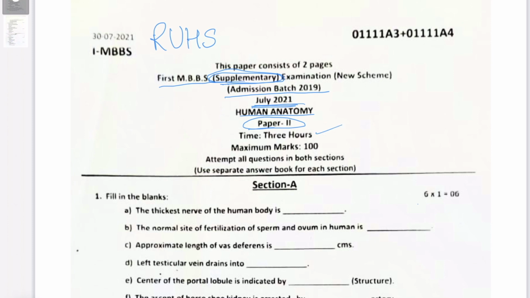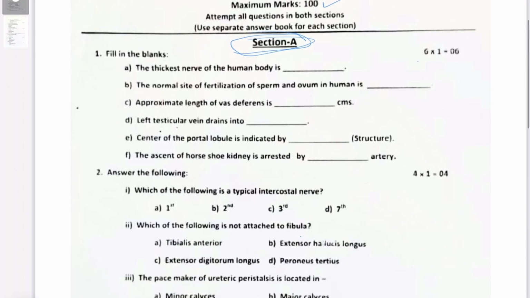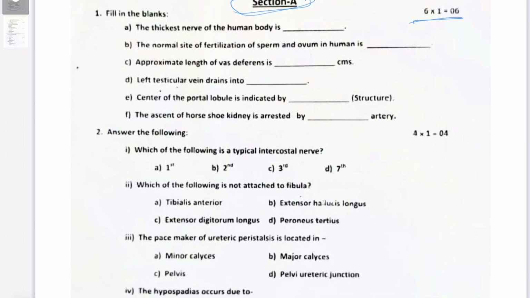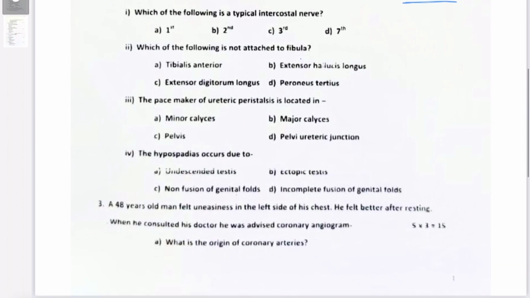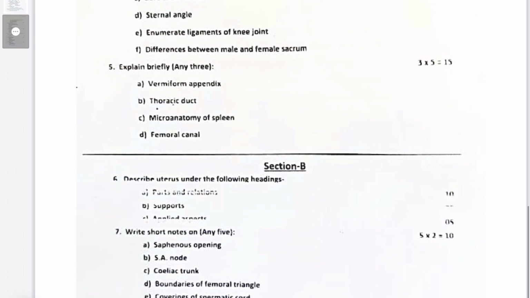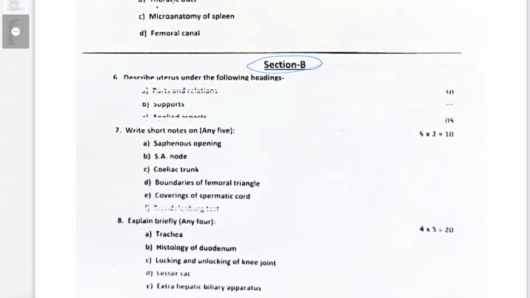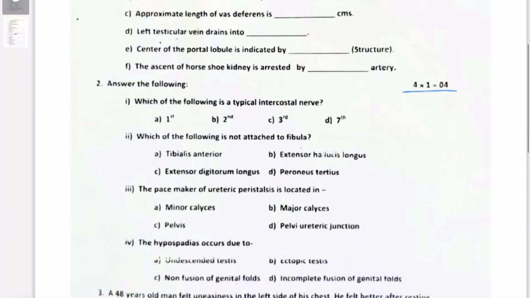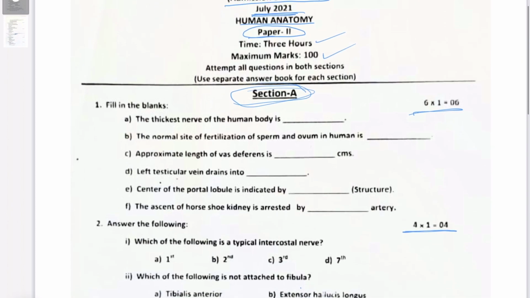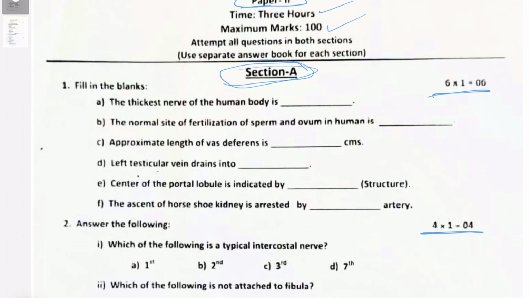This examination was a 3-hour, 100-mark question paper. It was divided into Section A, which was of 50 marks. There are 6 fill in the blanks and 4 MCQs in Section A, and the rest is nearly a subjective portion. Section B is also of 50 marks, where you have only the subjective part of questions. You have to attempt this question paper in 2 separate copies. My purpose here is to explain these objective questions.